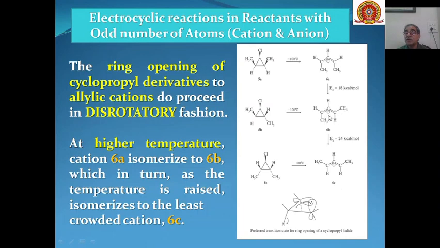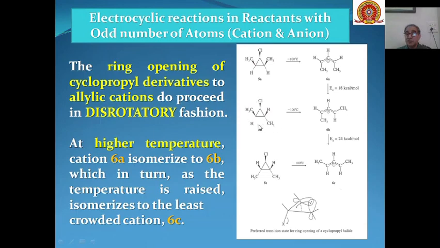The interaction between the methyl groups when they are cis is greater, and hence the stability of this cation is less compared to this carbocation, and hence by giving this much energy, this can be converted into a more stable cation, and this cation can also be produced from this reactant.